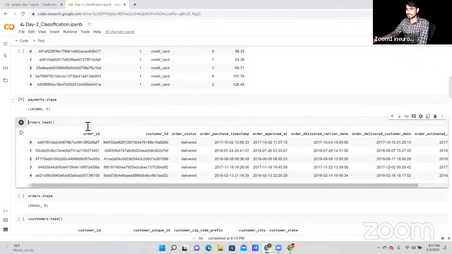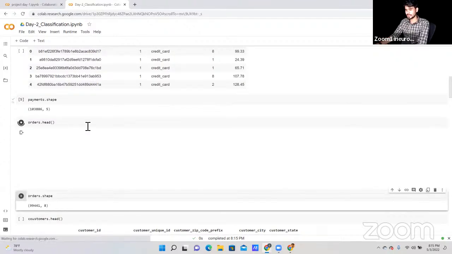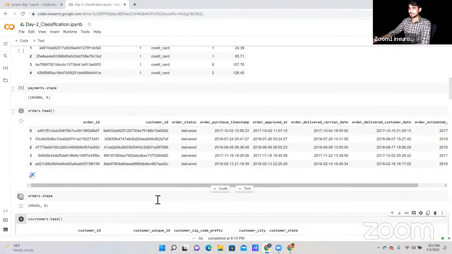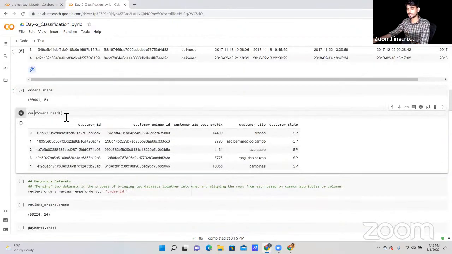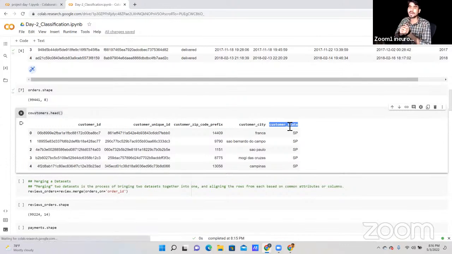Now the next file that we have is the order file, and under the order file we have 99,441 rows and 8 columns. Now I'm going to read the customer ID, customer unique ID, customer zip code, customer city, in which city our customers belong, and customer state. Based on this customer data, we can do the analysis of where we are getting the lower price and where we are getting the higher price.